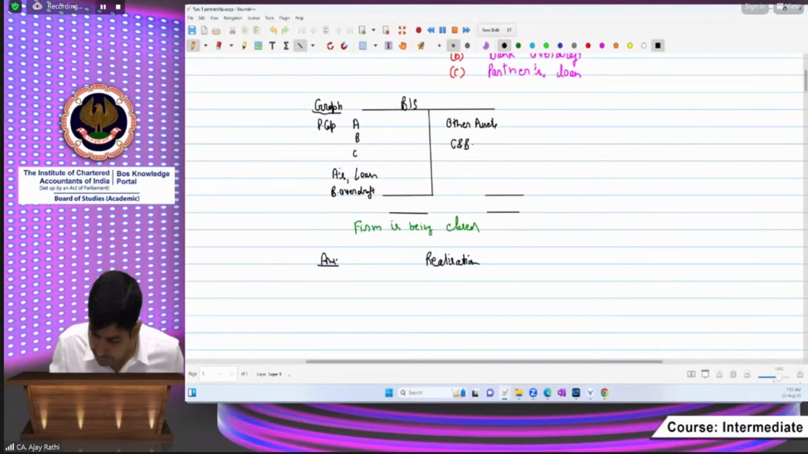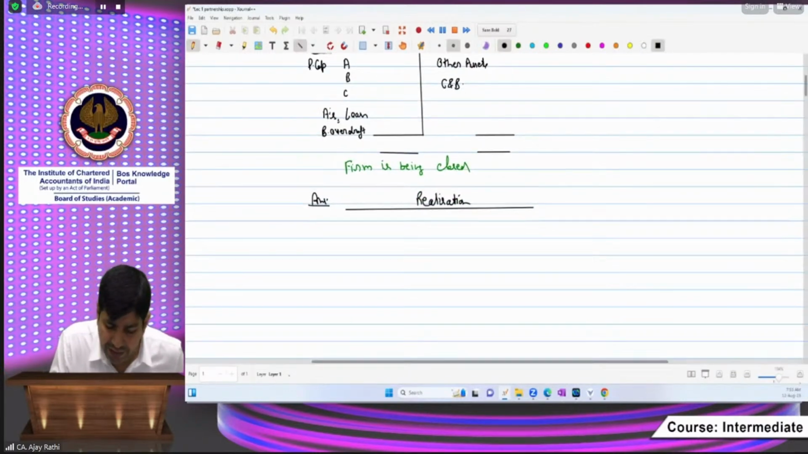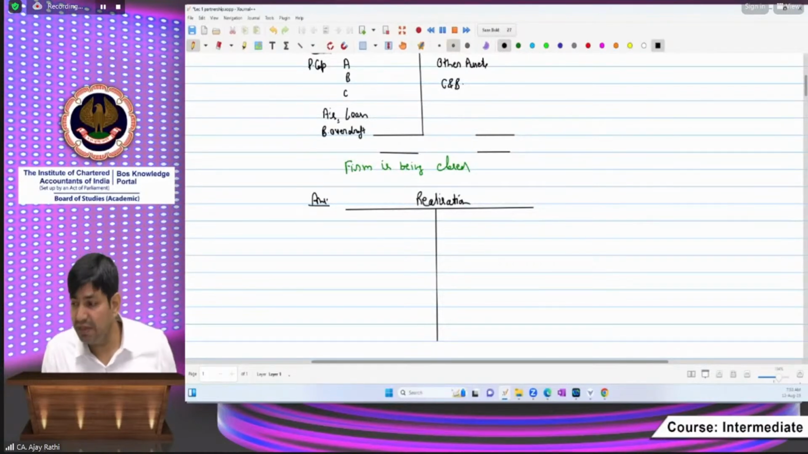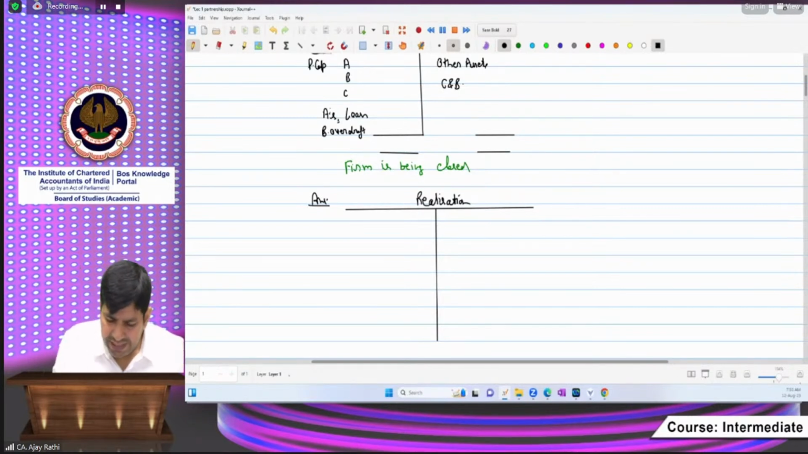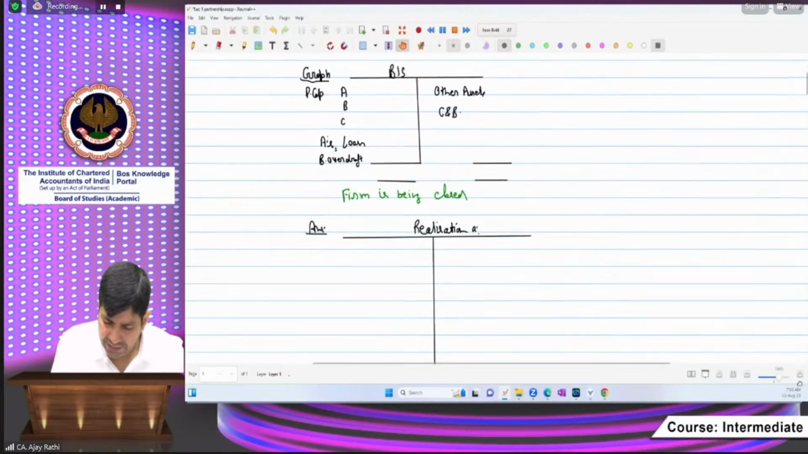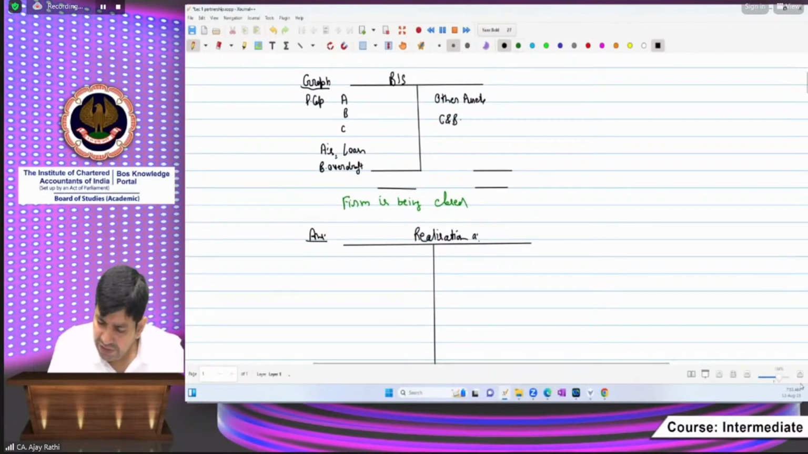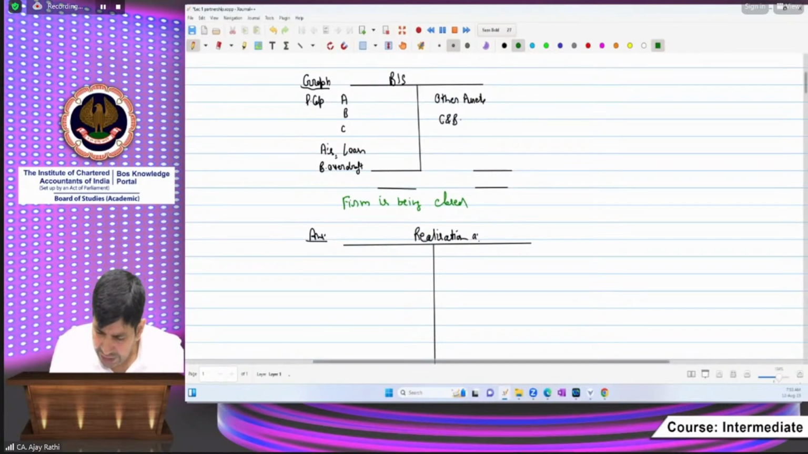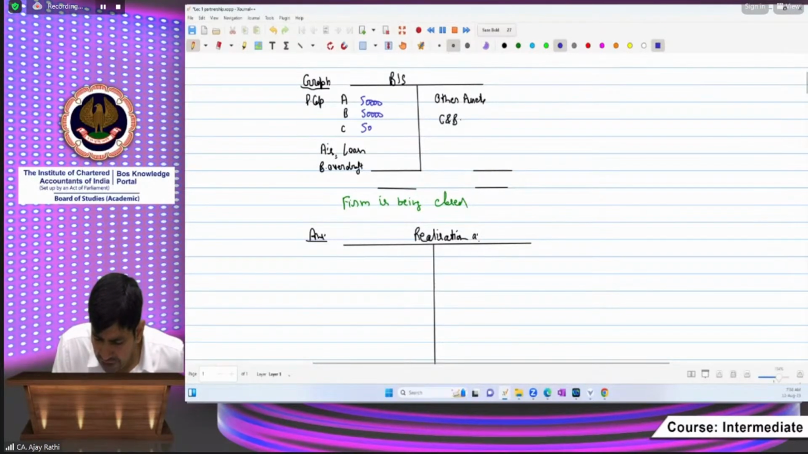See, there are different types of variety, but if I cover all the variety here with practice, then there will definitely be a very long delay. So beta, I am giving you all the things in this way, and after that you will start the question practice with me step by step. You will open the realization account and start by shifting the book value. Take an example: suppose 50,000, 50,000 and 50,000. It means a total of 1,50,000 as capital.